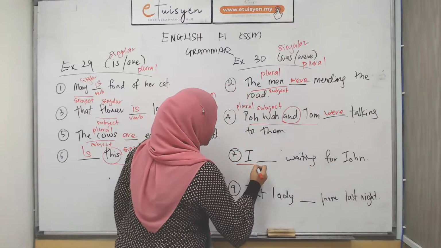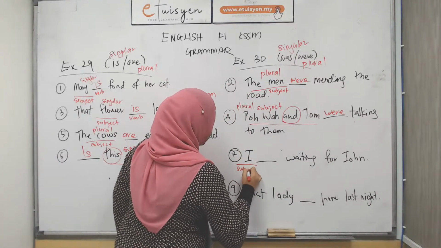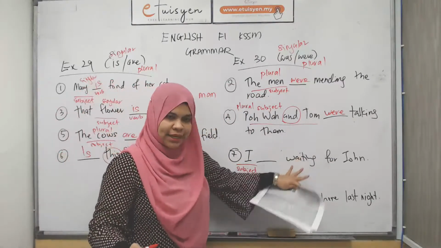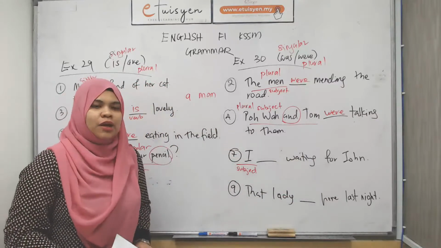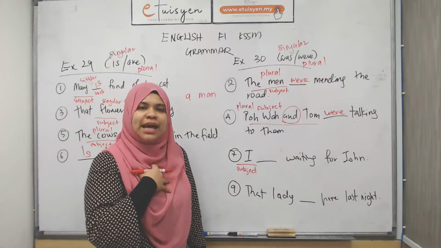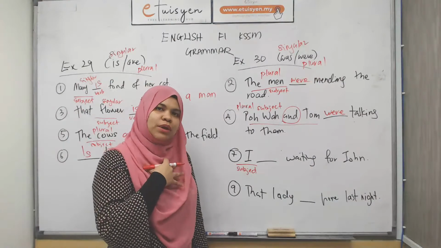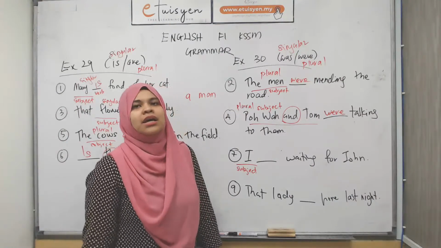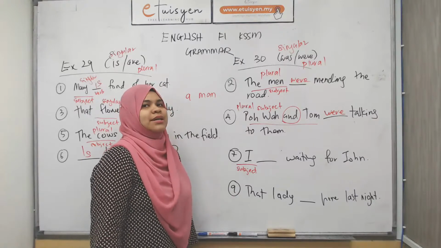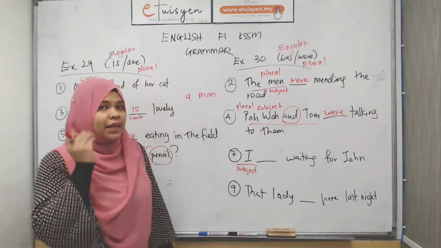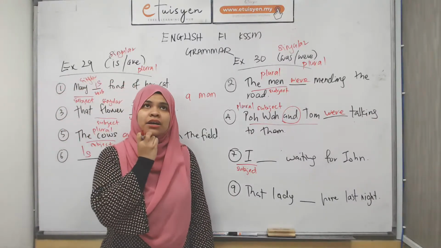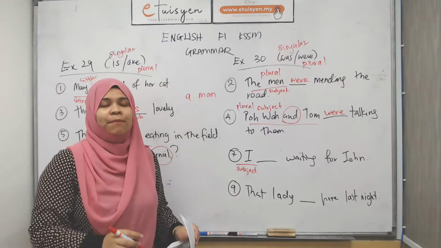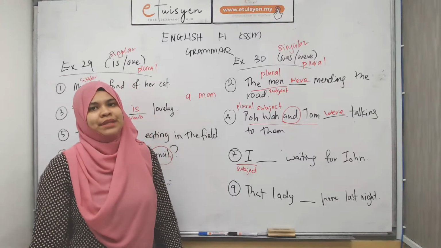So I ni, this is your subject. So this is what is doing this verb. But the thing is, I ni walaupun seorang, walaupun saya, walaupun aku yang buat, like seorang saja, but it's not a singular. So this is one of the rules for the pronouns I, you, they will adopt the plural verb.